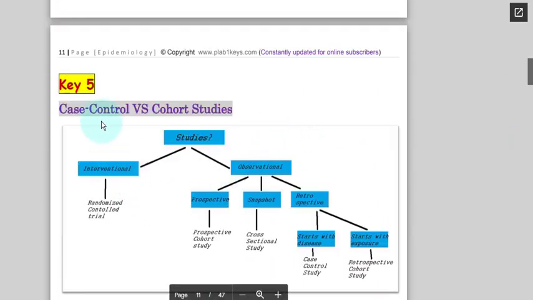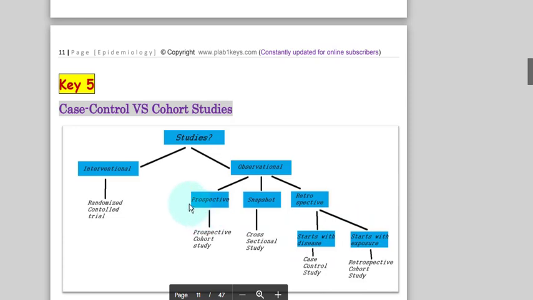Now what is this fuss about studies and trials? Studies you do for observation purpose. Trials you do for discovering a treatment. Studies are observational and interventional. Usually when the word study comes after a word or phrase, that means it's observational. Here the study word does not come, it's called a trial. That means you are trying something. If it's a study, that means you are observing something.